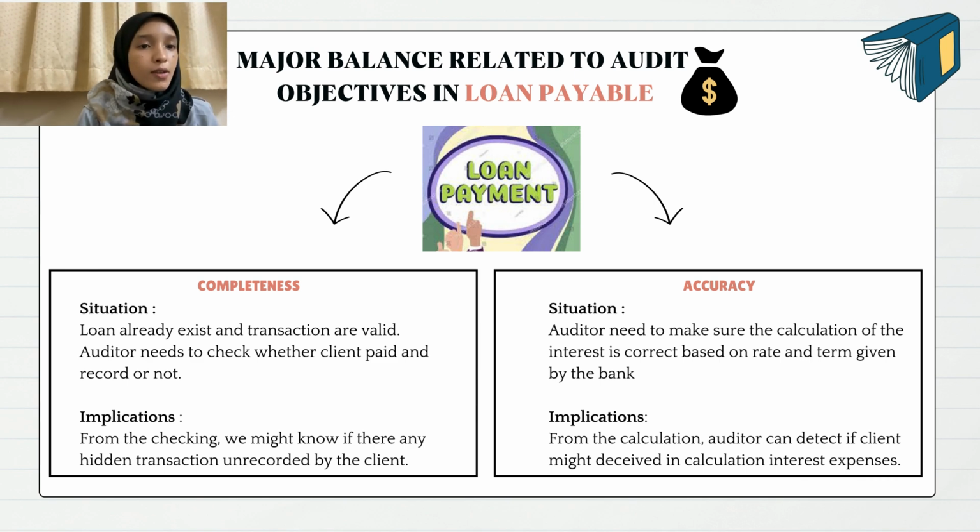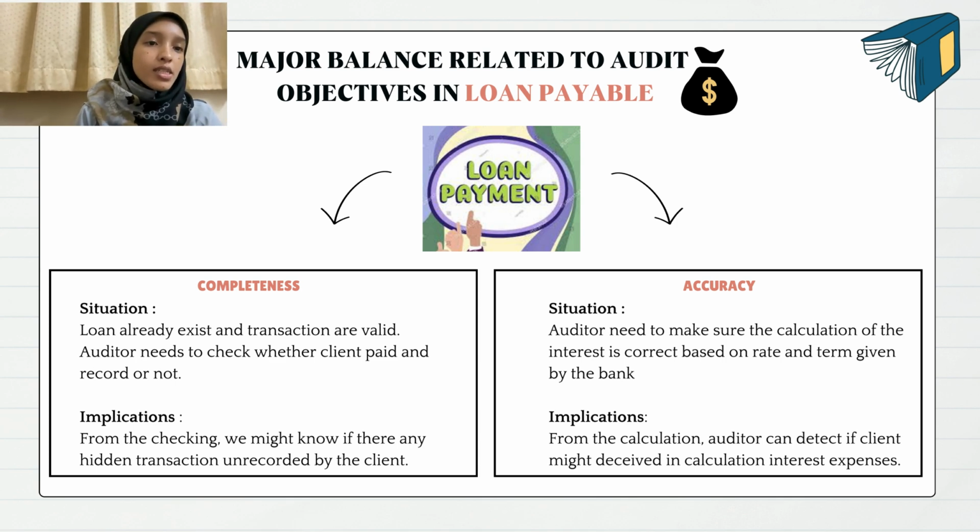Okay, the first one is completeness. So the situation here is that the client's loans actually already exist and the transactions are valid. So we need to check whether the client paid and recorded them or not. So that is our main objective. So what if our client did not record? From the checking, we might know if there are any hidden transactions unrecorded by the client.